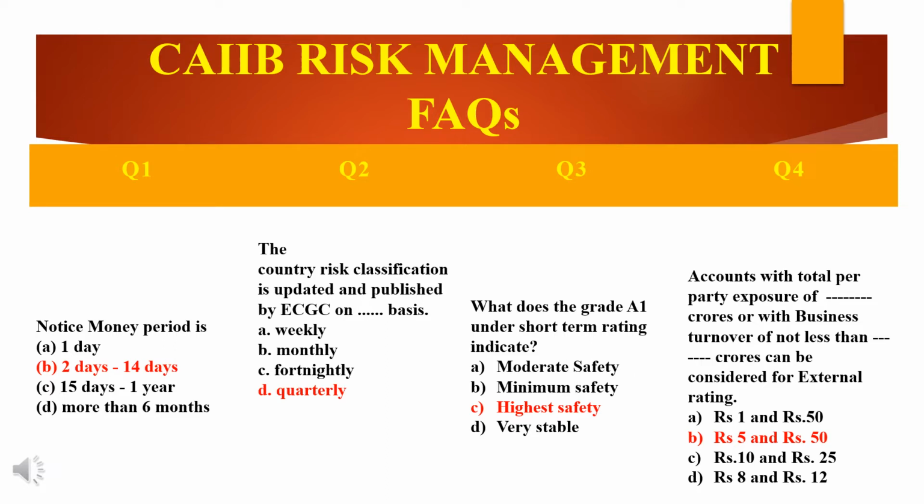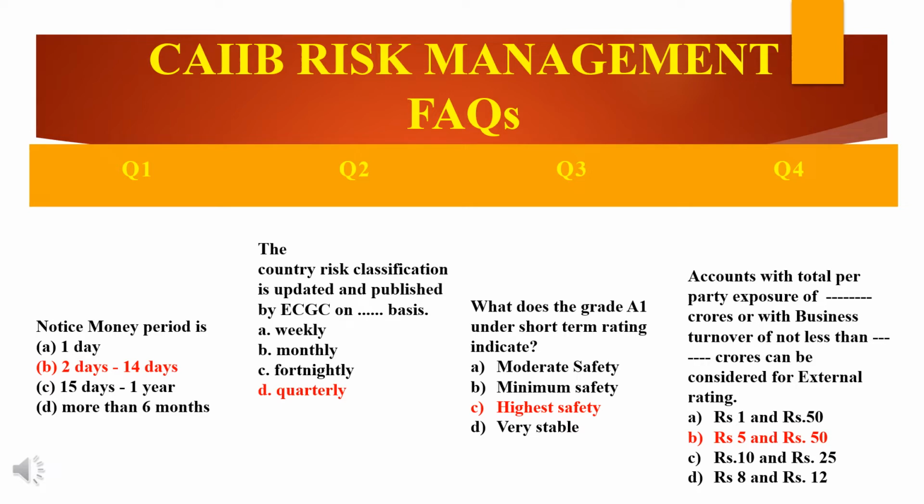The notice money itself is very short term. The first option they have given is 1 day. Second is 2 days to 14 days. Third comes 15 days to 1 year. And the fourth option is more than 6 months. So friends, now remember here the answer is B, 2 days to 14 days.